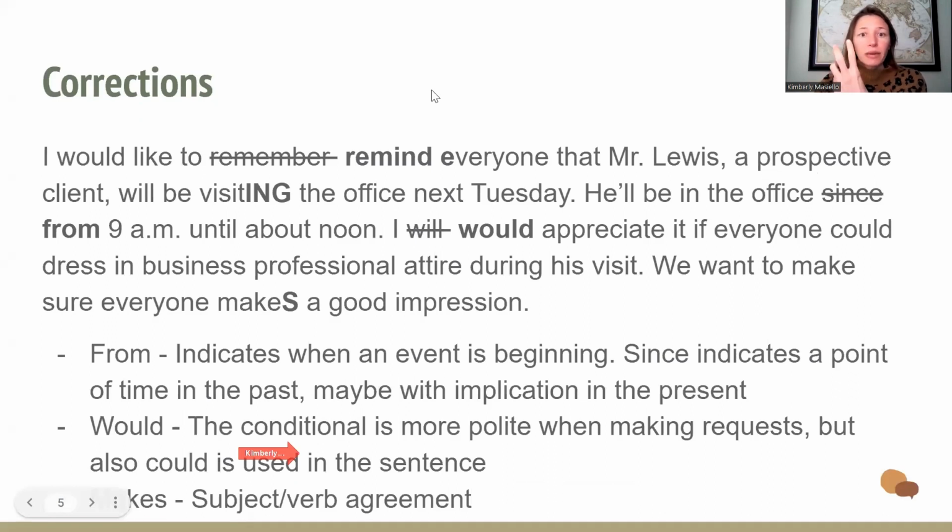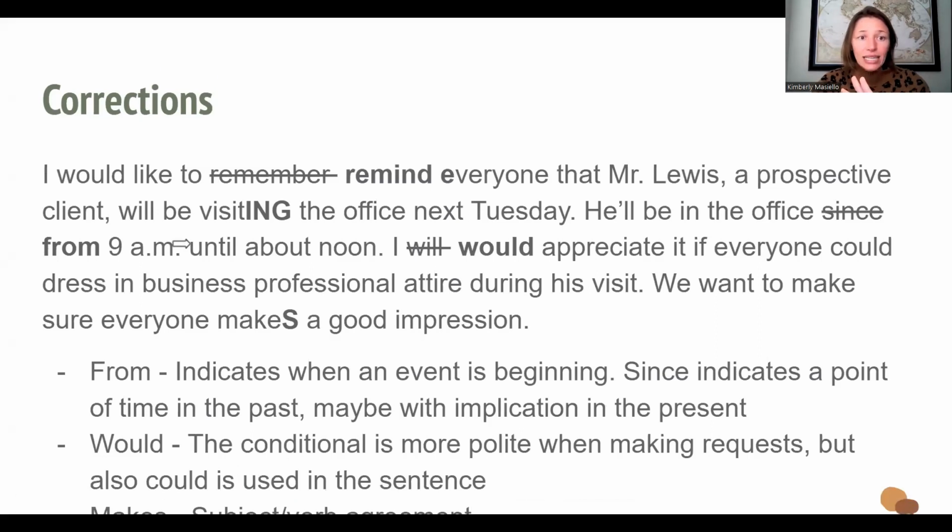So far, we have two. Number three, he'll be in the office from 9 a.m. until about noon. From indicates when an event is beginning. Since indicates a point of time in the past, maybe with some implication or effect in the present. For example, I have been working as a teacher since 2010. Okay, since indicates a point in the past and still happening now.